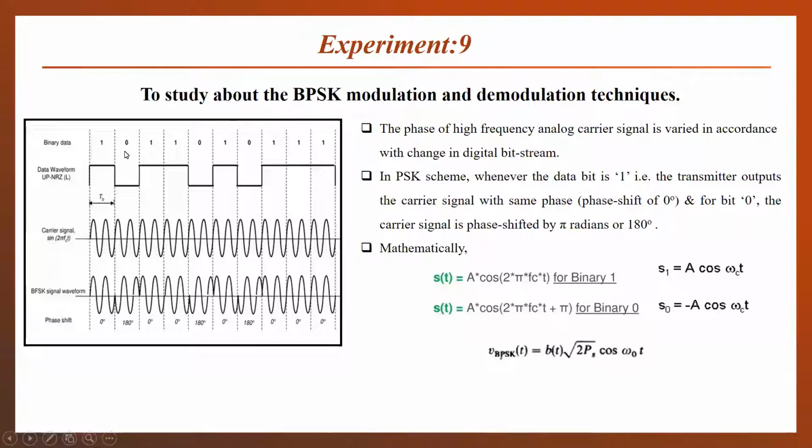And for the 0 volt, we have changed it into bipolar minus 1 volt. When we multiply this with our carrier signal, the negative amplitude, 180-degree shifted carrier will be received after the modulation. This is the concept of BPSK signal generation.